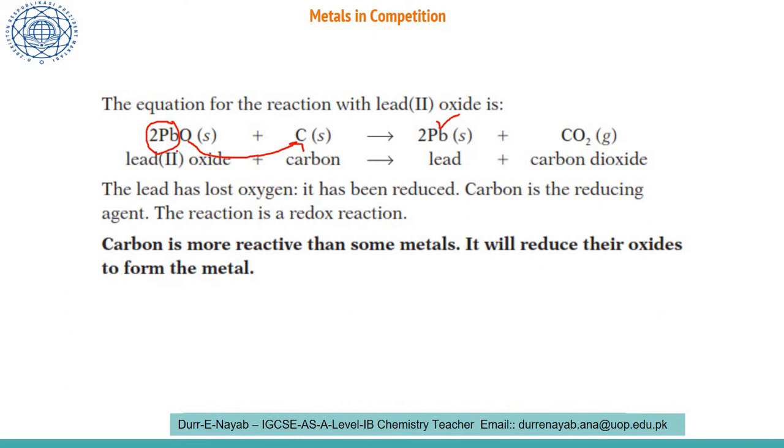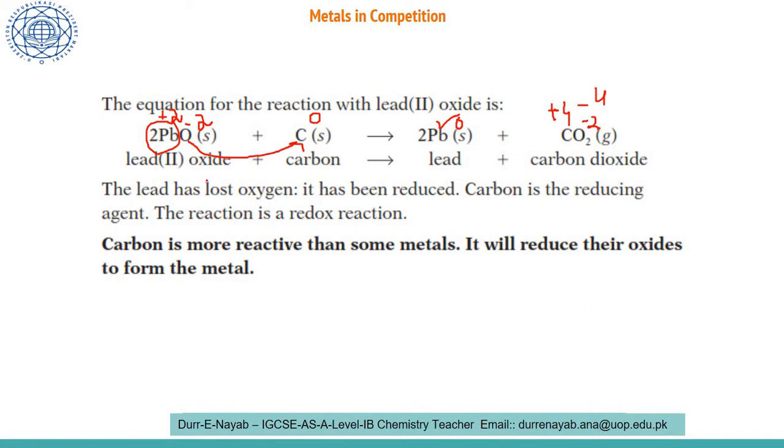Now over here they have discussed the very first reaction of the lead oxide with the carbon. So this gives us an idea that carbon is more reactive than the lead. Here lead oxide has lost its oxygen. So what has happened? Oxygen over here was in -2 and lead was in a +2 state. So the lead is changed into the 0 state, and carbon, which was in the 0 state, is now in a +4 state.